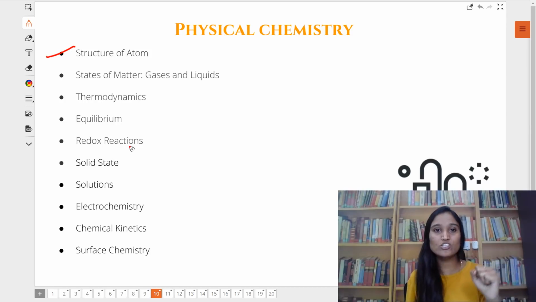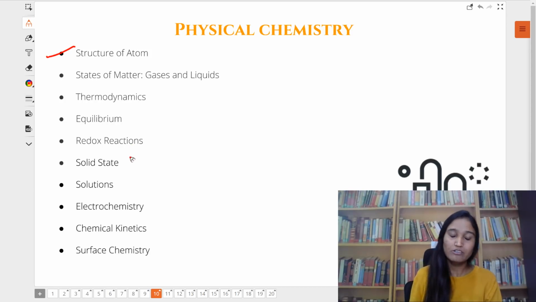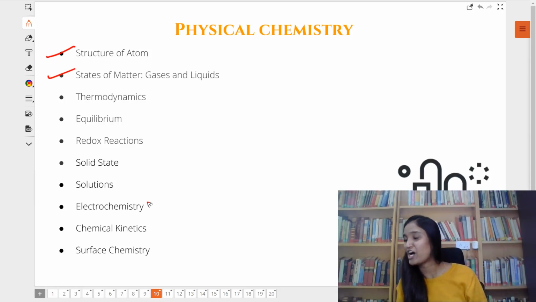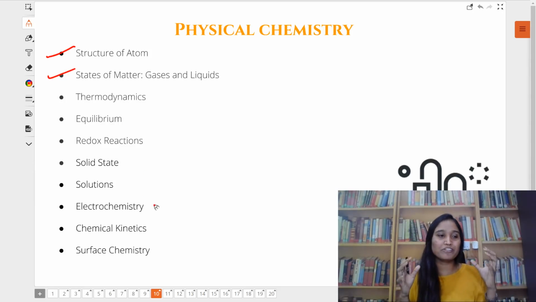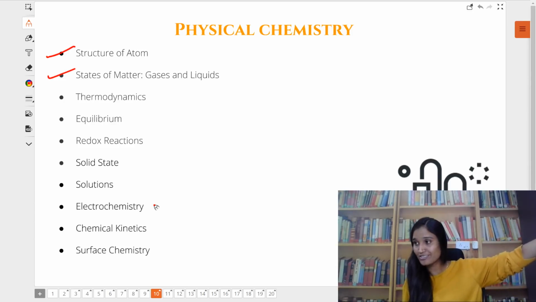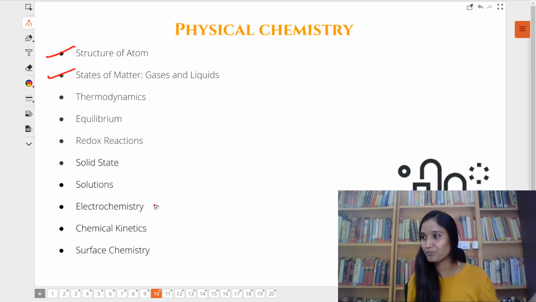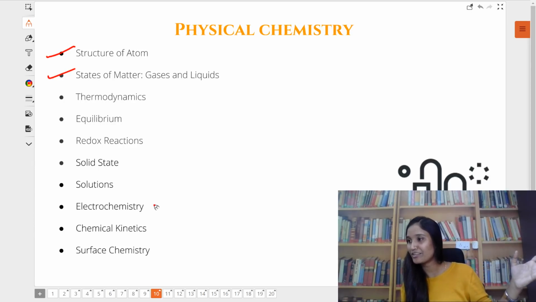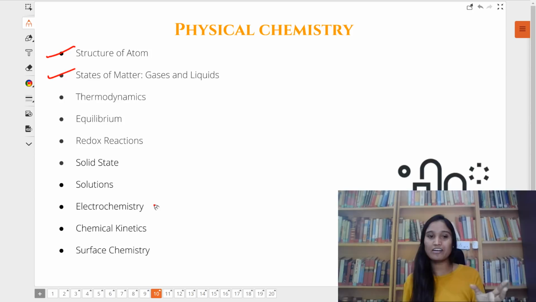Easy, one of the easy chapters of physical chemistry, which has weightage. Then gaseous state. How many of you find gaseous state funny and easy? Isn't it easy? Compare it to electrochemistry, equilibrium, chemical kinetics, and tell me, isn't it easy? How many of you do find it easy? A little easier, right? If I ask you which is easy, gaseous state or electrochemistry, obviously you choose gaseous state, right?